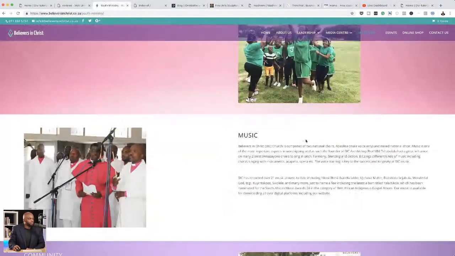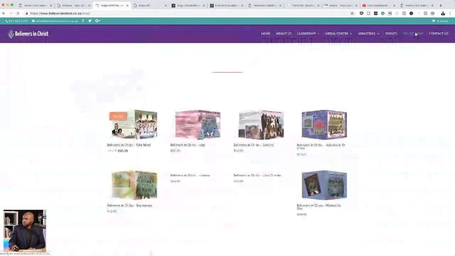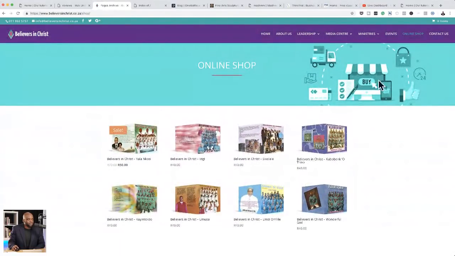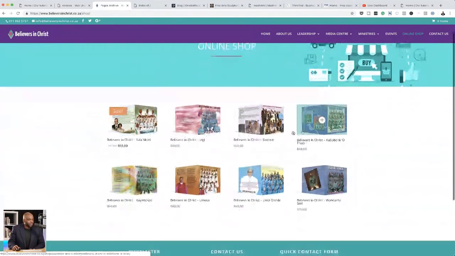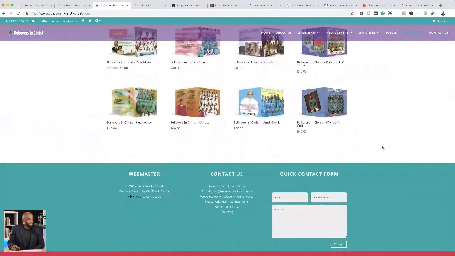Okay, so back over here, I'm going to take a look at two more pages. So I'm just taking a look here at the online shop. Right. So again, the image that's been used here, what can I say? It's too pixelated. It's not high quality. So I would improve that. And also the color that we have here doesn't really work well. So I would change that color as well. And the products, I think I mentioned that these products need to be changed and improved.